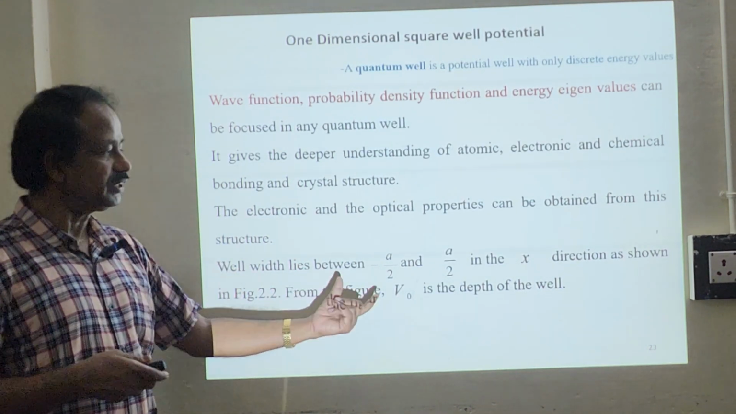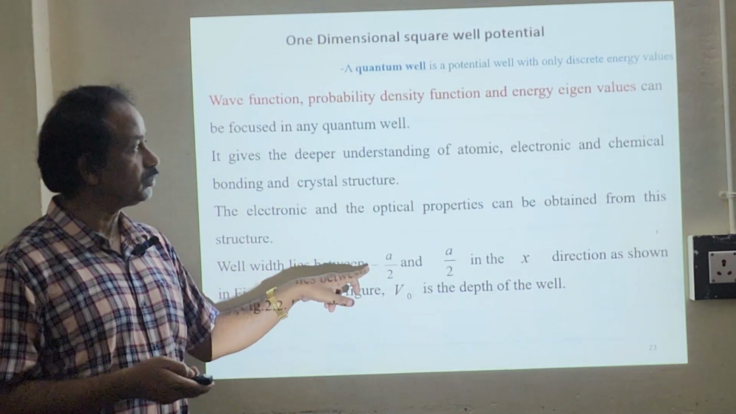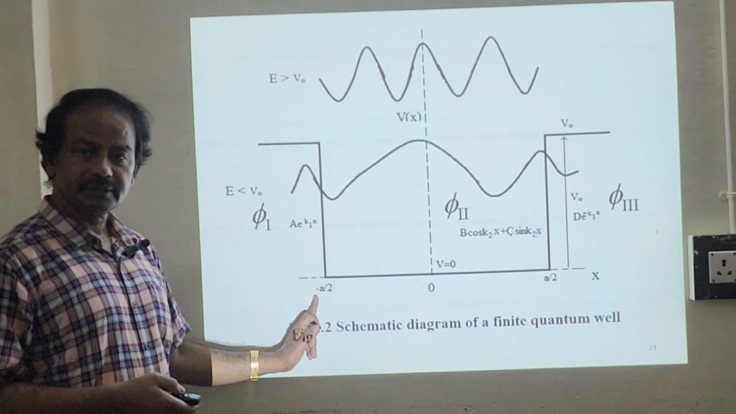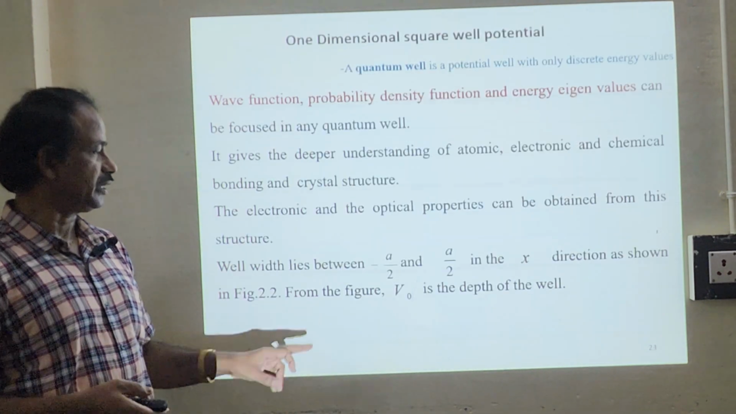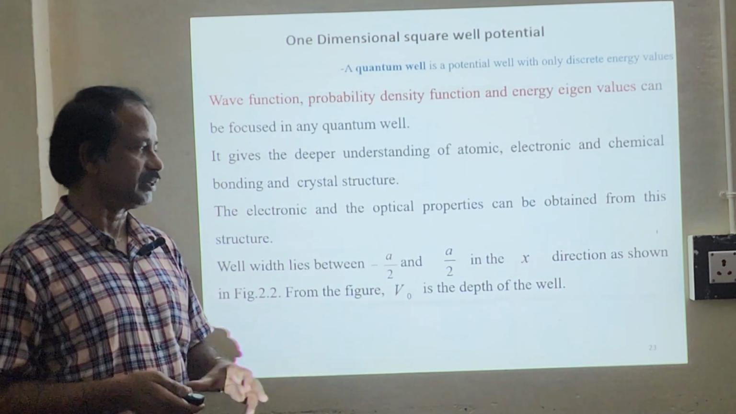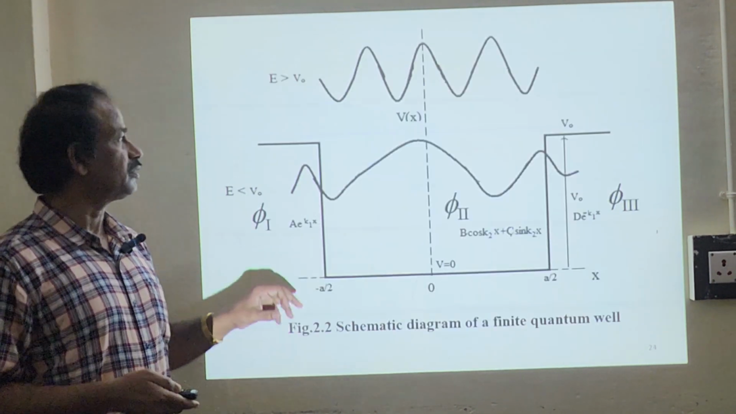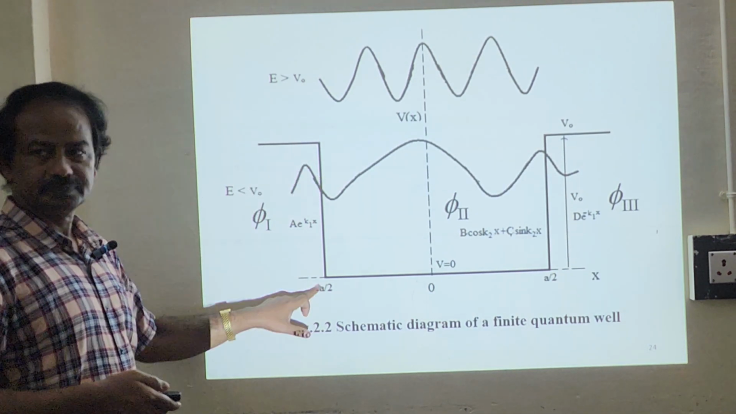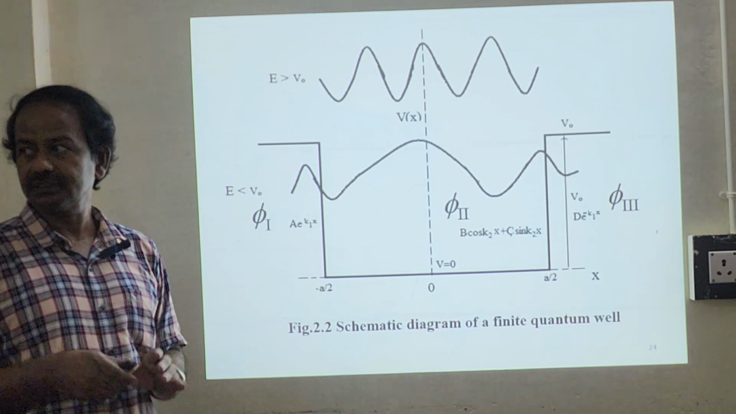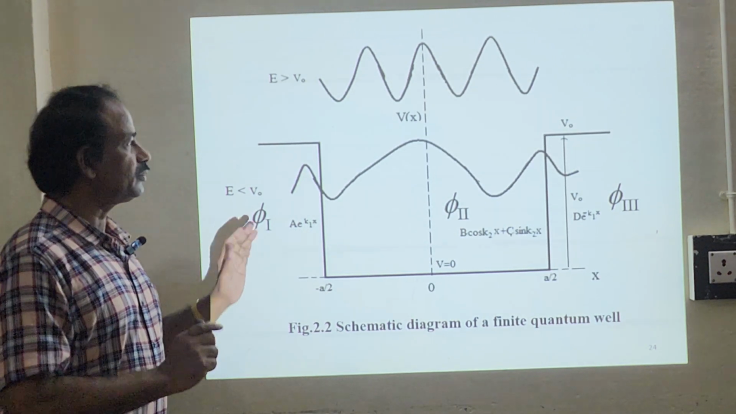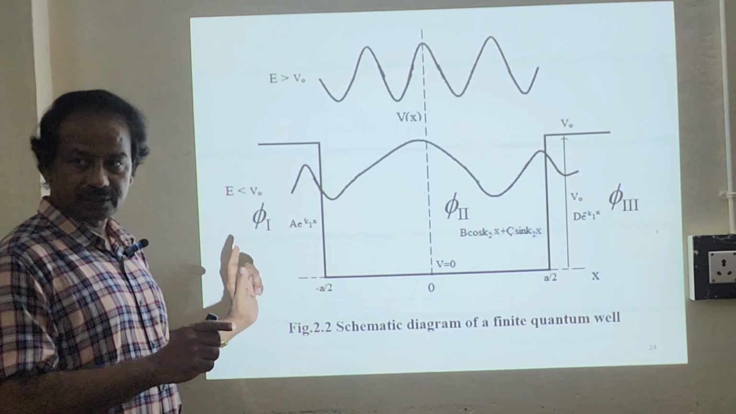The well width lies between minus a by 2 and a by 2, which we are going to see in the diagram. The well width lies between minus a by 2 and plus a by 2 in the x direction. Okay. So V0 is the depth of the well, so your height will be V0. So this is the illustration of the quantum well. Okay. This is a finite quantum well. Just look, you have a barrier. This is your barrier. It's a finite quantum well.